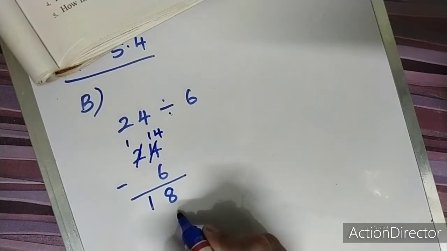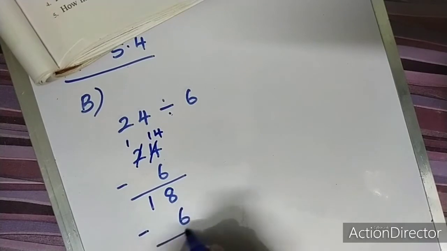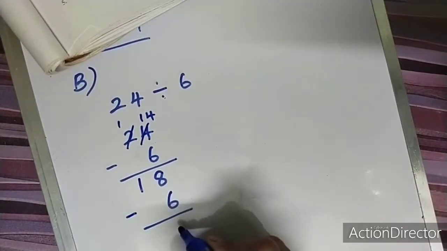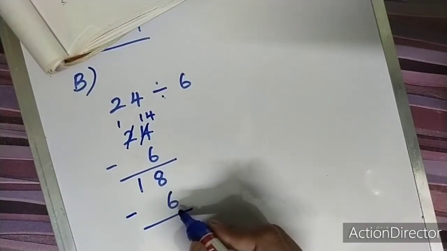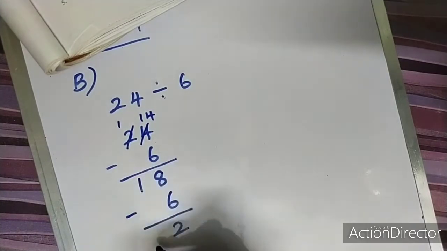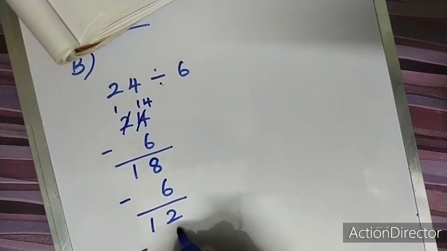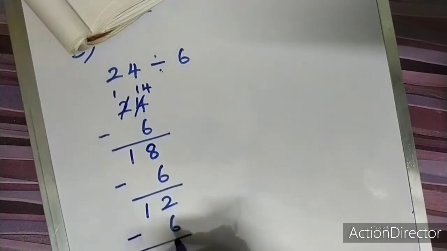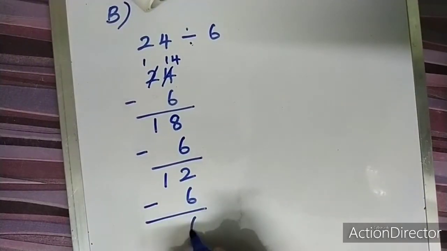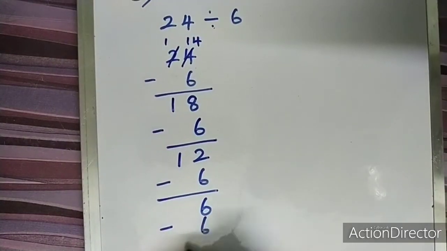Again we are going to subtract 6 till 0. 18 minus 6 is 12. Again we are going to subtract 6. 12 minus 6 is 6. Again subtract 6. 6 minus 6 is 0.